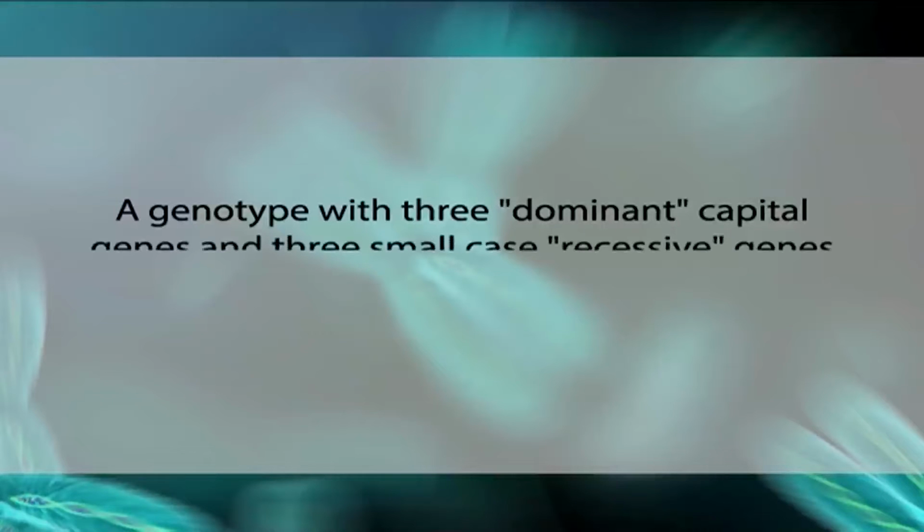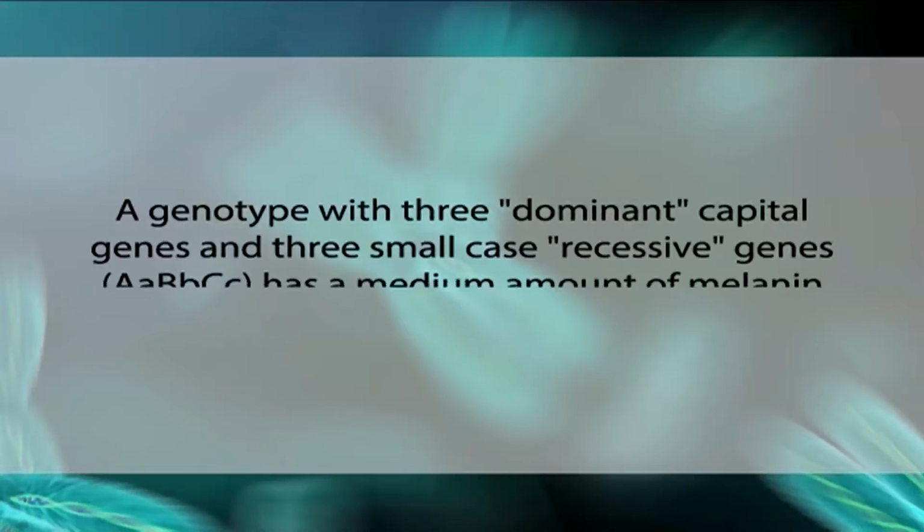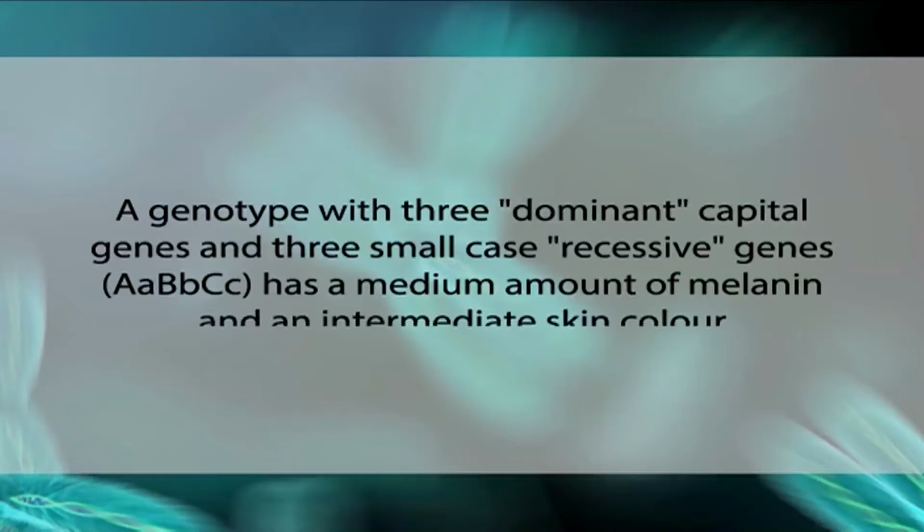For example, a genotype with 3 dominant capital genes and 3 small case recessive genes, that is capital A, capital B, small b, capital C, small c, has a medium amount of melanin and an intermediate skin color. This genotype would be characteristic of a mulatto.